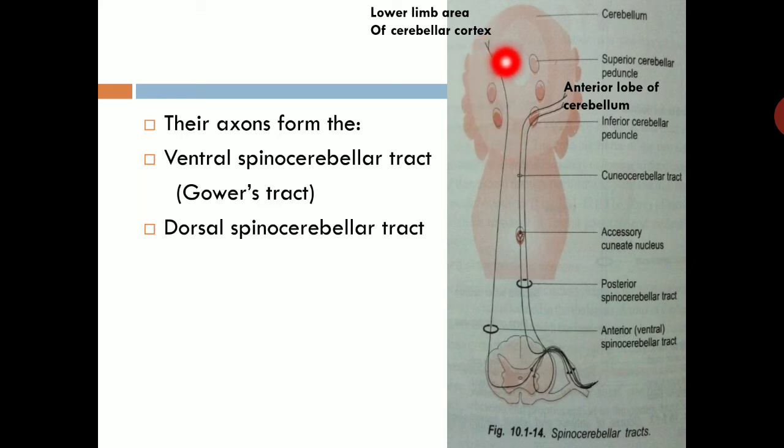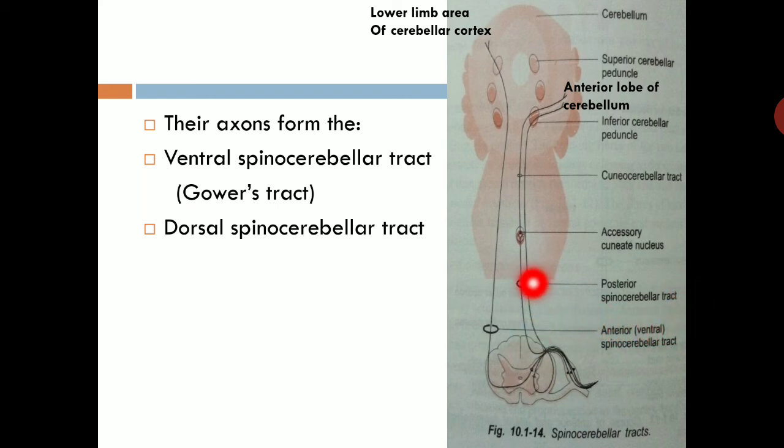So this is superior cerebellar peduncle, and finally it is terminated in lower limb area of cerebellar cortex. It is not cerebral cortex, but it is a part of cerebellum.